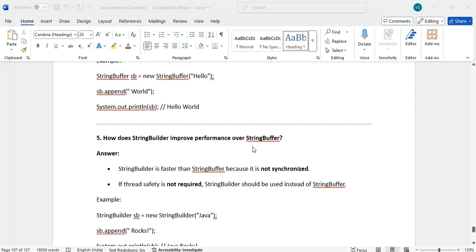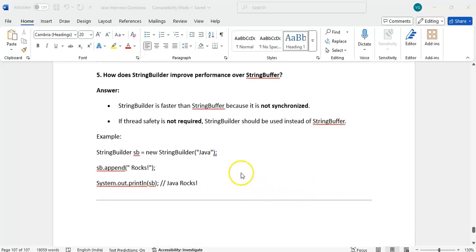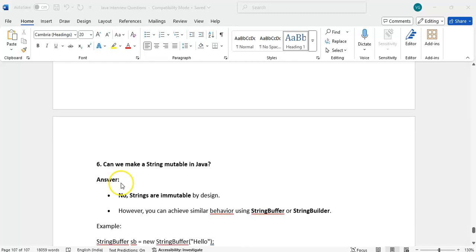Because of that, what will happen? One thread is reading the data, another thread should wait until the first thread completes. Because of that, it will be a little slow. StringBuilder is not thread safe. That means it will allow multiple threads at a time. Right. If thread safety is not required, then we will go for StringBuilder, which should be used instead of StringBuffer. Right. StringBuilder sb equal to new StringBuilder, append something, just add.